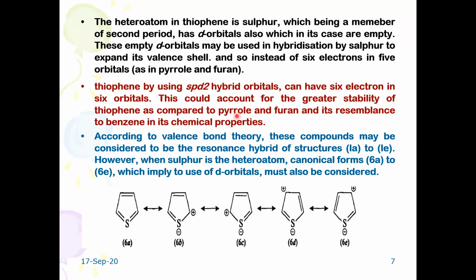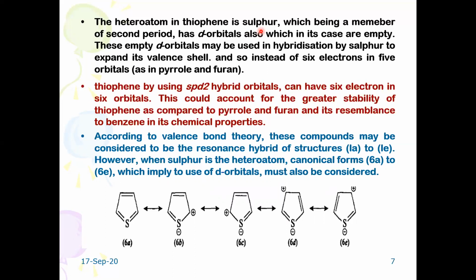One more important factor explains why thiophene is much more aromatic than furan and pyrrole. Apart from the 5 resonating structures of thiophene, one additional factor is that the sulfur atom belongs to the third period.